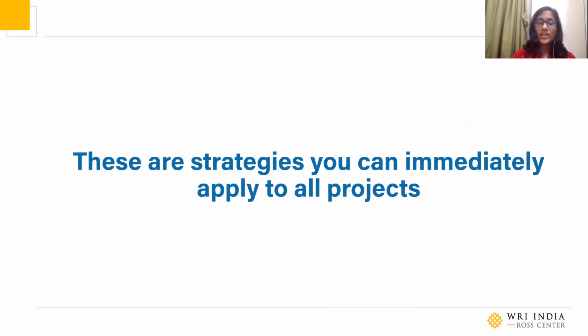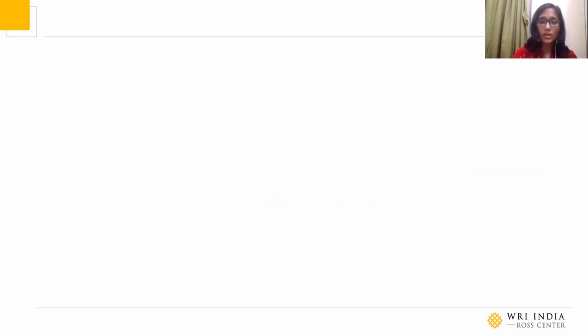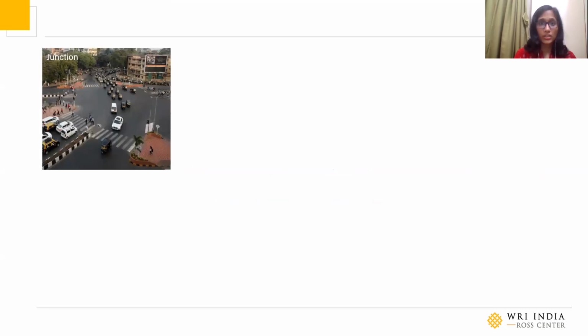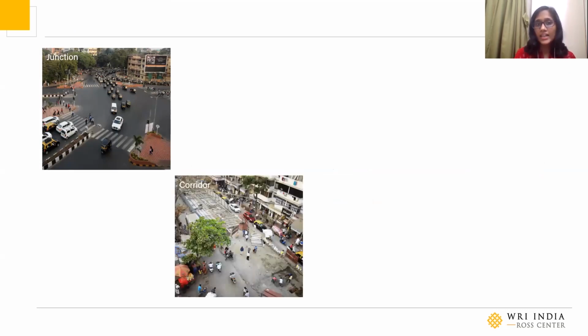These are strategies you can immediately apply to all projects that are sitting at your desk right now. Whether it is a project that you are personally designing, or something that you're overseeing from a consultant, you can quickly implement this starting from today. It could be a junction project, in which case design for pedestrians as well as vehicles. If it is a corridor upgradation, design it as per the complete streets concept. Design for all street users, and design the street edge as well.